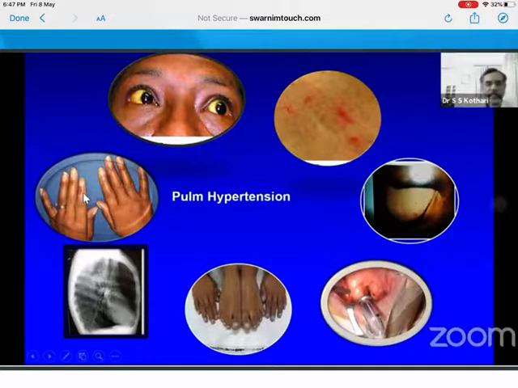Sclerodactyly, PSS, the patient can have PH. COPD patient, sometimes we don't see COPD on examination, we see it only in the X-ray.